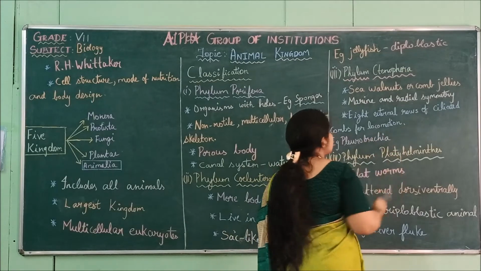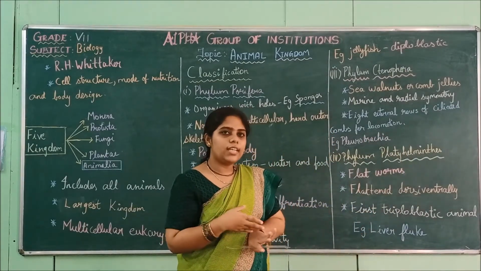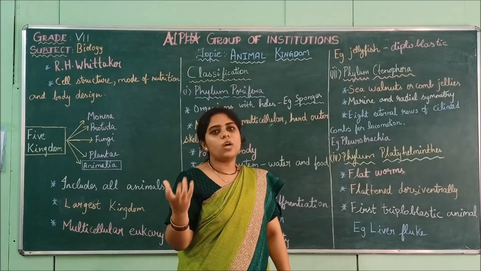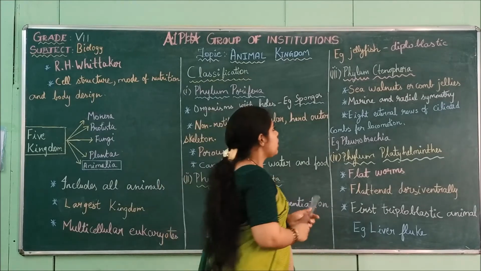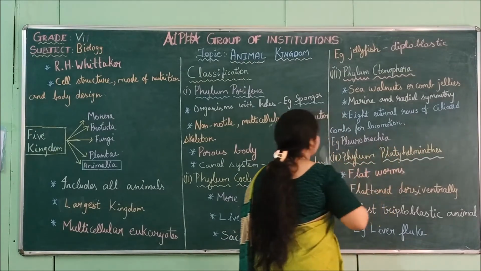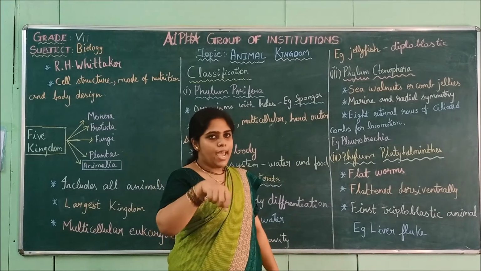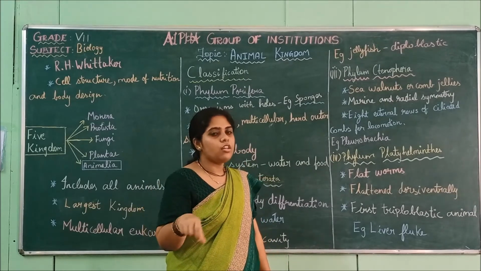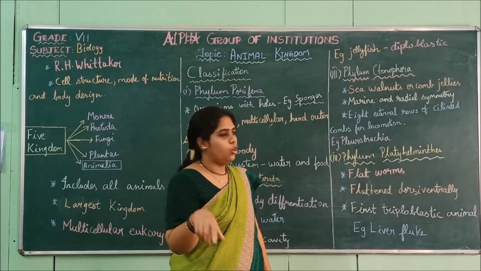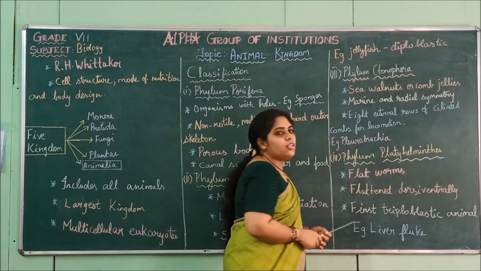And radial symmetry, that is, if you take the animal and cut it in any direction, it will be divided into equal halves. Then 8 external rows of ciliated combs, so there will be 8 rows of small hairs for movement, that is, for locomotion. Example, Pleurobrachia.